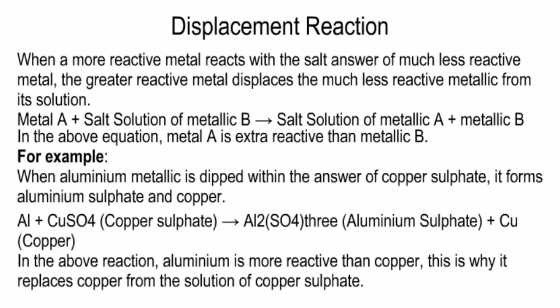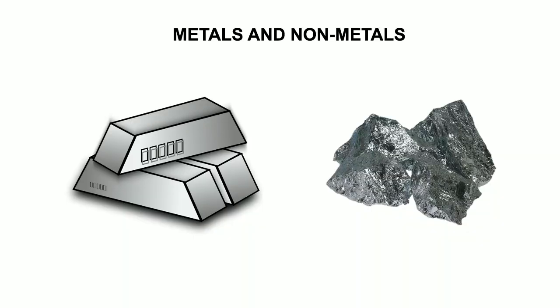Al + CuSO4 gives Al2(SO4)3 + Cu. In the above reaction, aluminium is more reactive than copper. This is why it replaces copper from the solution of copper sulfate. From all these things, now we know about metals and non-metals.